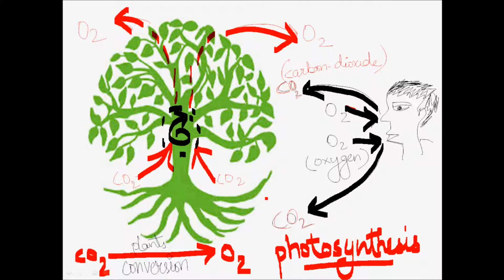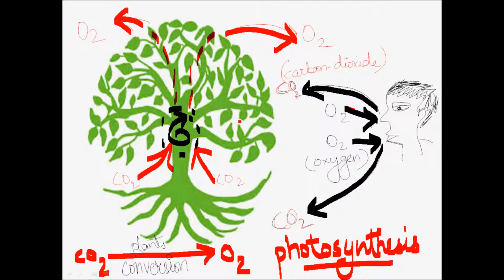But to give a very superficial idea, when a human being respires, he or she takes in oxygen and gives back carbon dioxide.